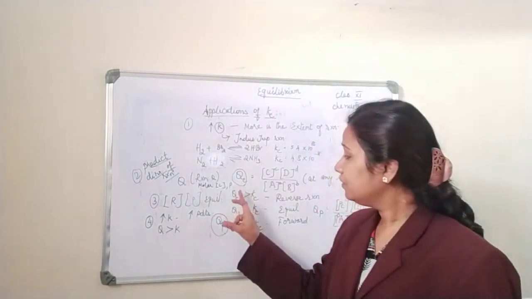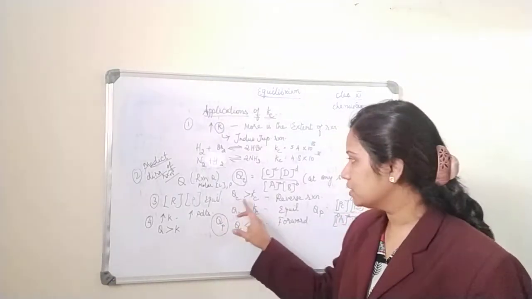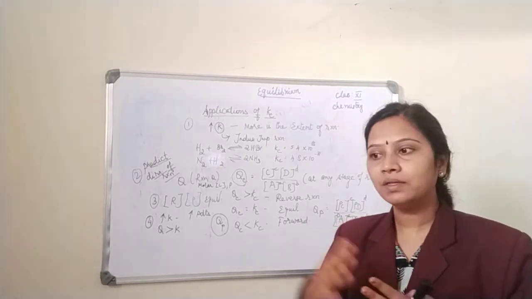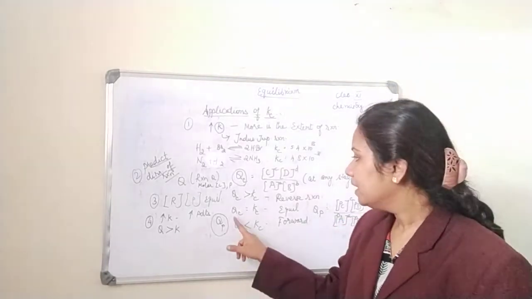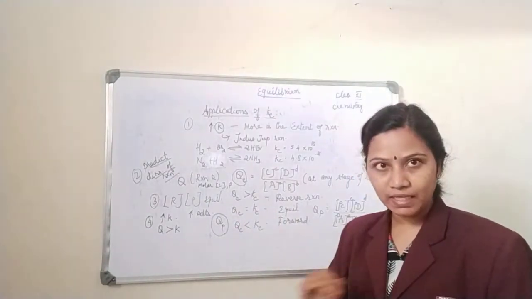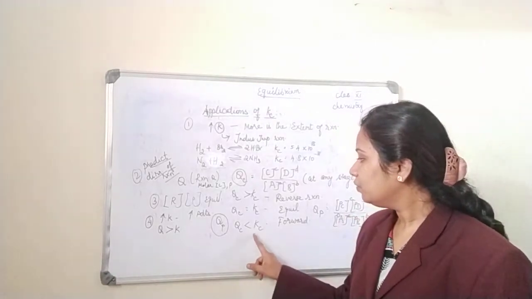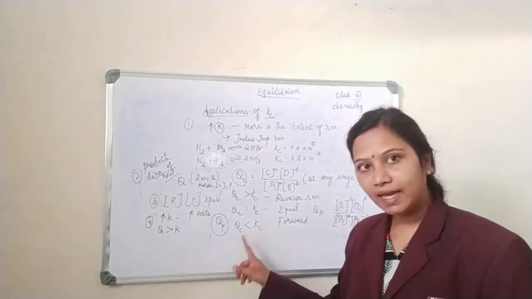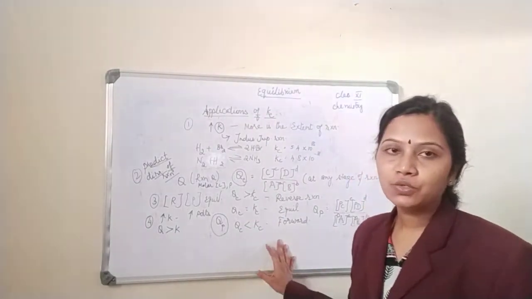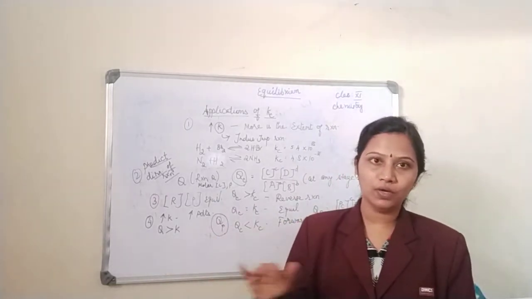If the value of Q, that is the value of the reaction quotient, is more than K, then the backward reaction proceeds. The backward or reverse reaction proceeds. If the value of the reaction quotient and the equilibrium constant are equal, then the reaction is in equilibrium. Then if the value of K is more than the reaction quotient, the forward reaction will proceed. So this is how I can predict whether my reaction will proceed forward, backward or be in equilibrium.